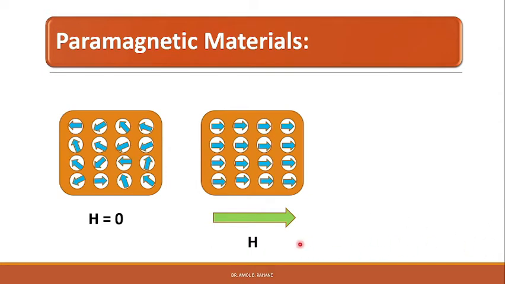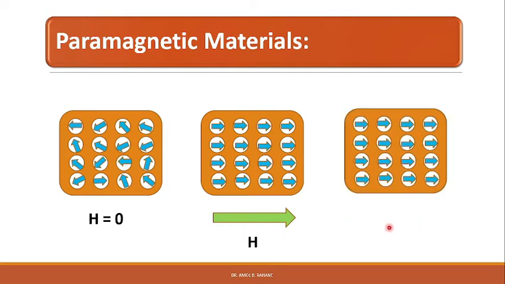However, thermal agitation disturbs the alignment of magnetic moments. With the increase in temperature, the increase in thermal agitation tends to randomize the dipoles' directions, thus leading to a decrease in magnetization of these materials. This indicates that paramagnetic susceptibility decreases with increase in temperature. When the external magnetic field is removed, the paramagnetic dipole moments will be randomly oriented.